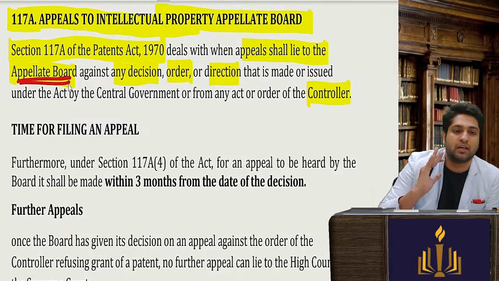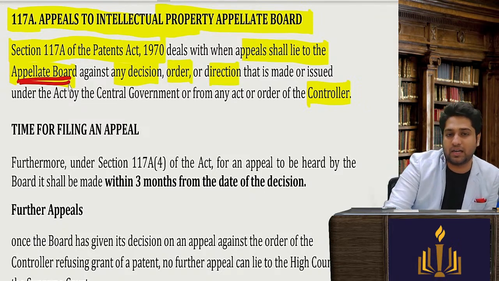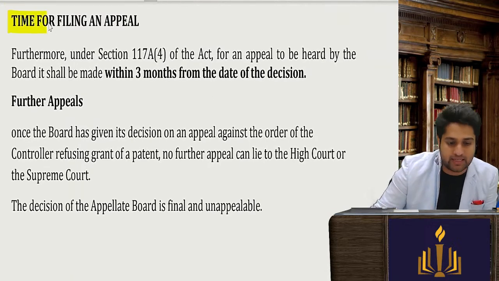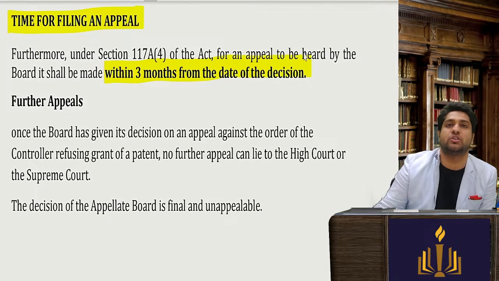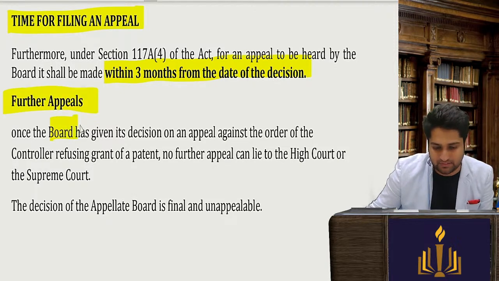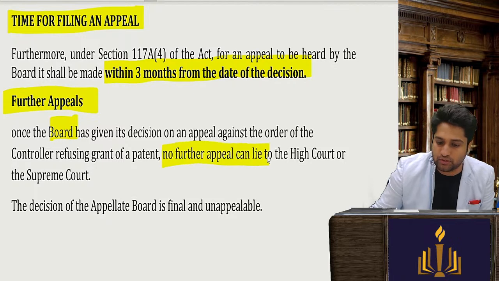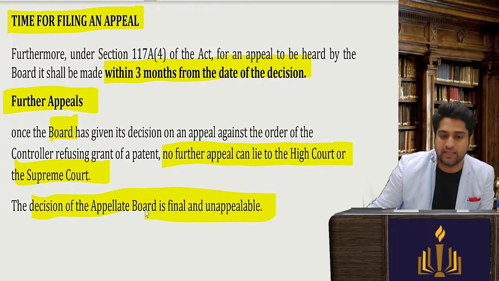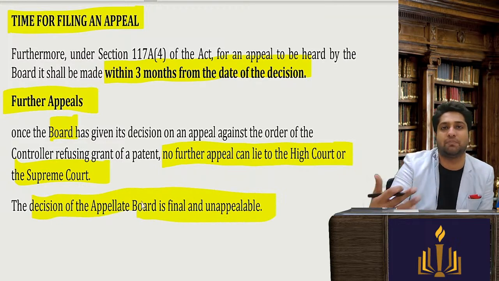Now it is the Intellectual Property Appellate Board. Time limit: within 3 months from the decision of the controller. Further appeals: once the board has given the order, no further appeal lies to the High Court or Supreme Court. The decision of the appellate board is final and unappealable.